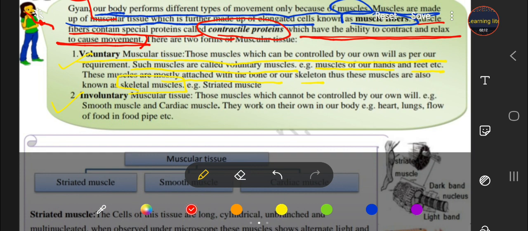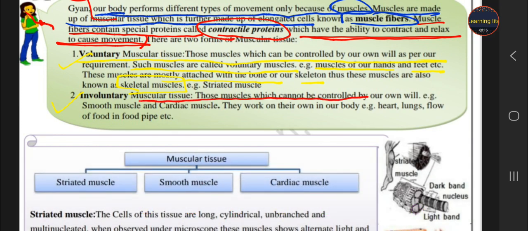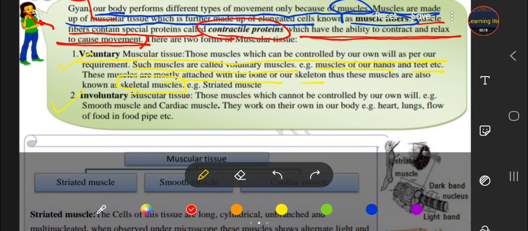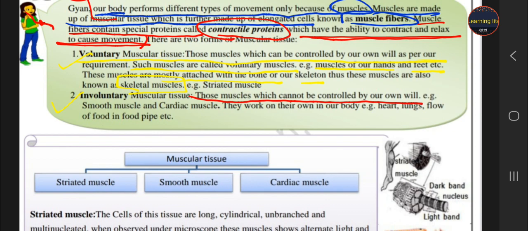Second is involuntary, which is not controlled by our wish and will, which can't be controlled by our own will. For example, smooth muscles and cardiac muscles. It means our heart, our lungs, and the flow of food in the food pipe can't be controlled by you. If you want the food to be digested after 5 minutes, that can't be possible, students. They are out of our wish and will, so they are controlled by themselves, not by our wish. These are known as the involuntary muscular tissue.